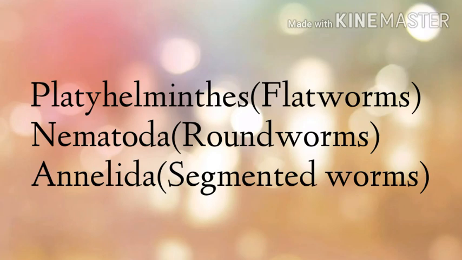Annelida or segmented worms have a long cylindrical body that is divided into ring-like segments called annuli. Since their body has many small segments, they are also called as segmented worms. They are mostly free-living worms that live in the soil or water. They have a mouth at the tip of the body and anus at the other end. They have hair-like or bristle-like structures called chaetae, which help in the movement. Examples of annelida or segmented worms are leeches and earthworms.